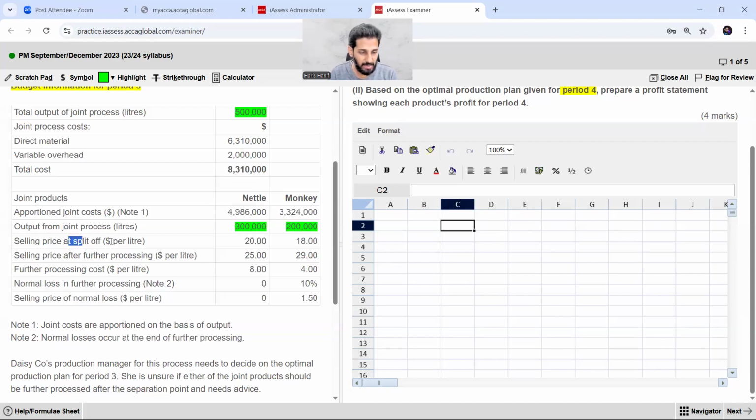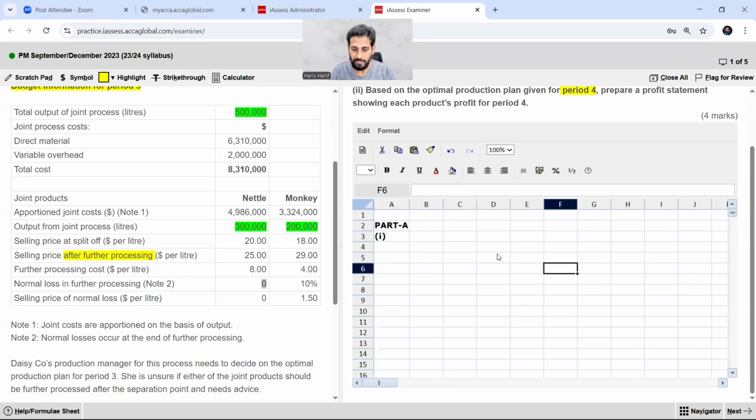Now selling price at split-off, selling price after further processing per liter. Please note that this amount is per liter, and further processing cost. And here is the normal loss in further processing. Here it is 0 and here it is 10%. So we will have to consider the loss as well. But first of all, I'm just writing it over here. That is my part A, part 1, right?